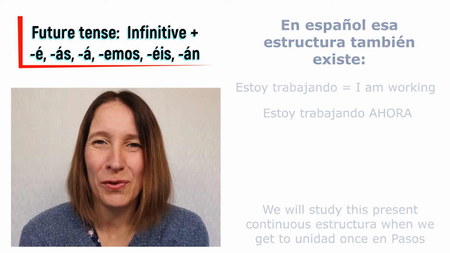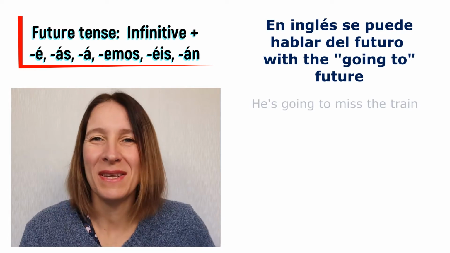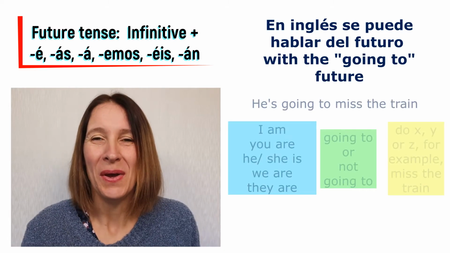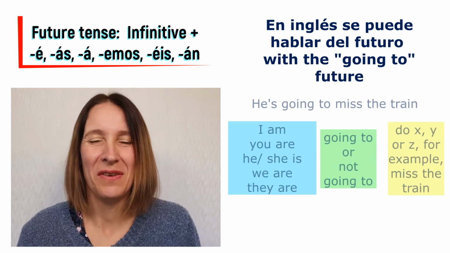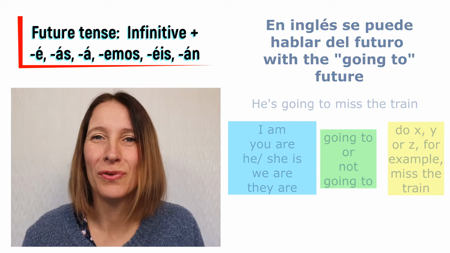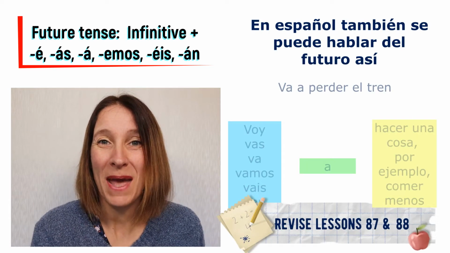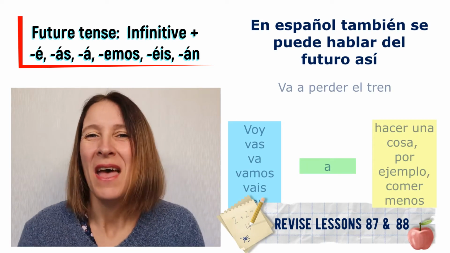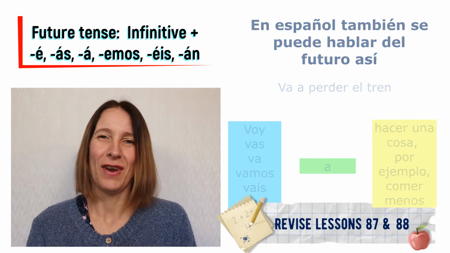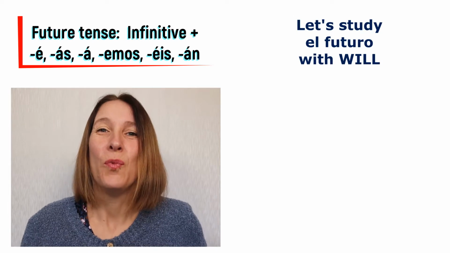Para hablar del futuro, we can, en inglés, say he's going to miss the trains. We use that going to and miss as the infinitive verb. En español, they have a parallel estructura. Va a perder el tren. Perder means to lose, to miss. Va a perder el tren. Pero let's get el futuro with will.